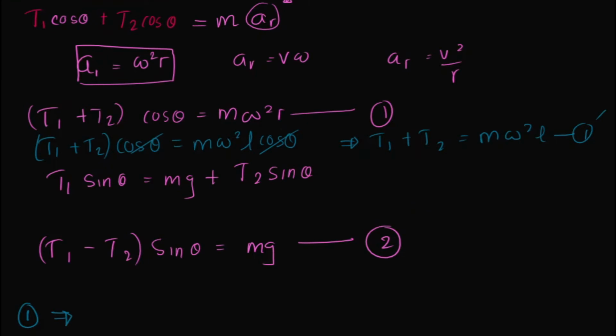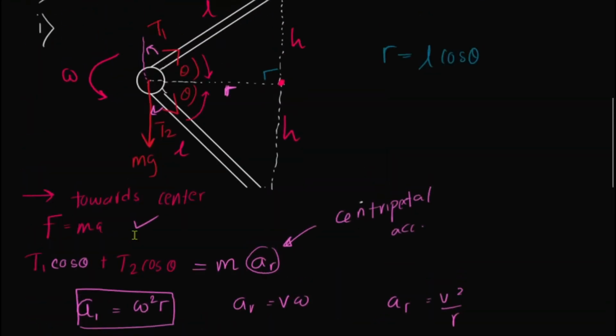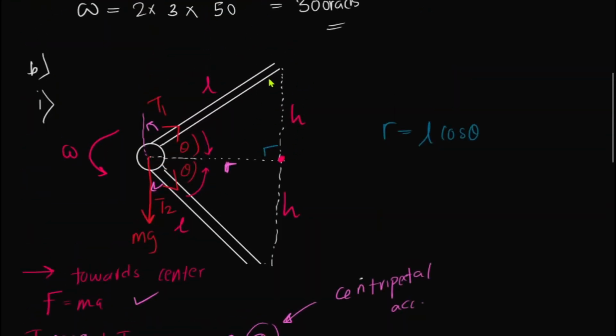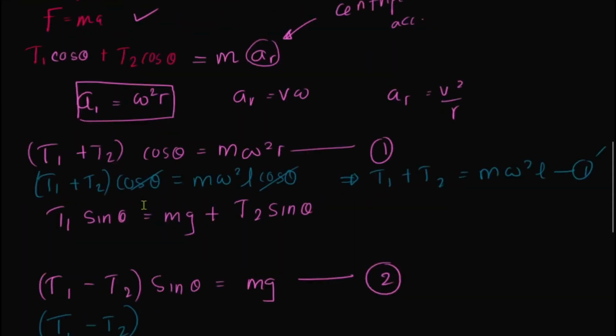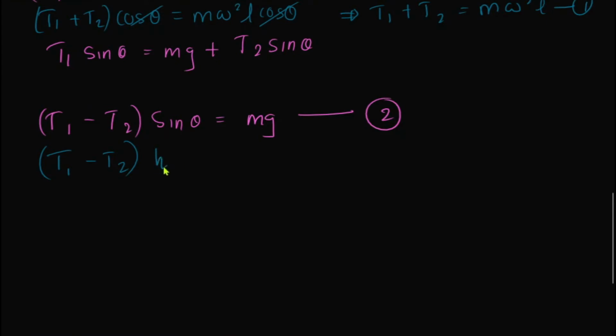Now I'm going to further simplify the second equation. T1 minus T2 sin theta is equal to mg. Sin theta is opposite over adjacent. If this is theta, this is the opposite side and this is the adjacent side. Opposite is h, adjacent is L. So sin theta is h over L, and we get T1 minus T2 equals mgL over h. This is 2 dash.